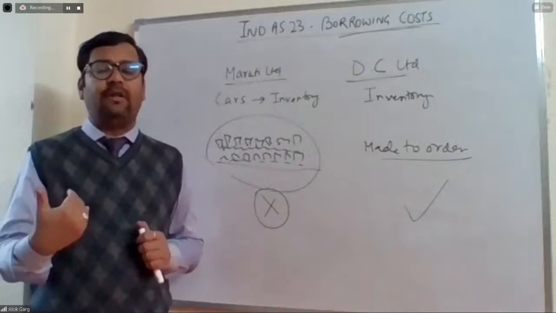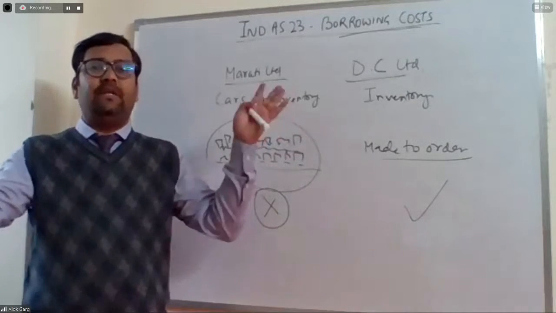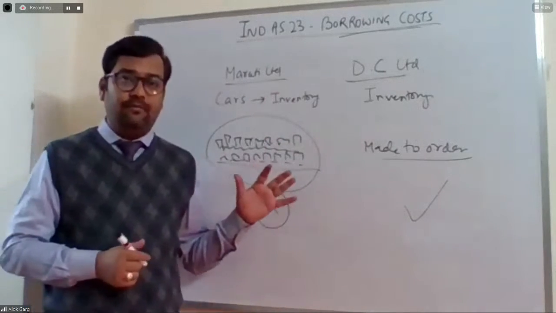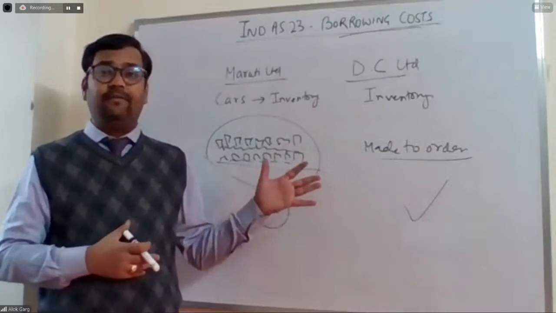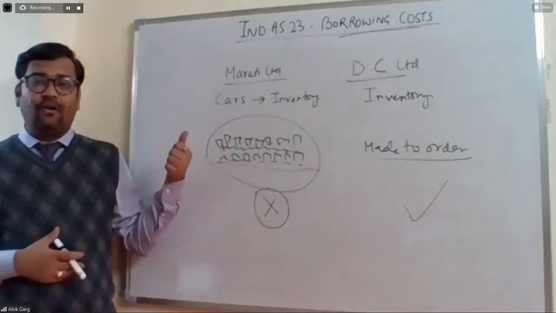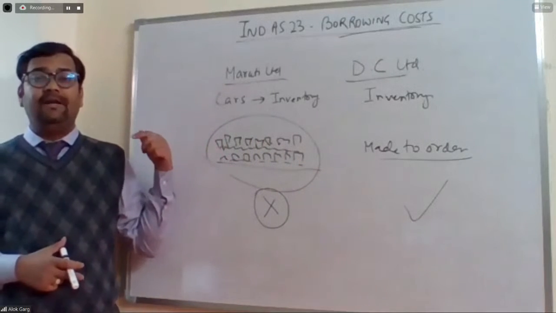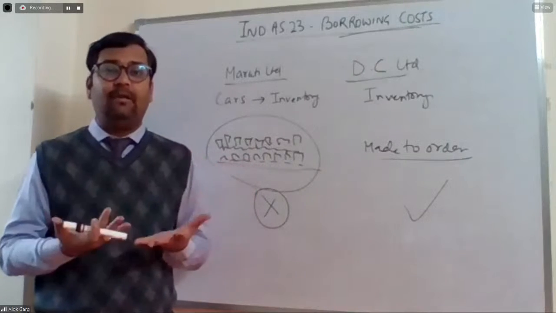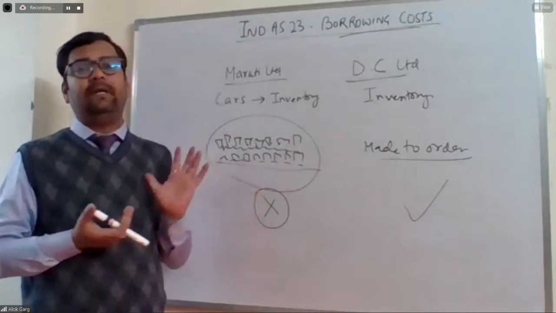It is their business model. And this will take a substantial period of time for getting ready for intended sale. Hence this will not be covered under Ind AS 23, and the interest, like working capital loan, CC limit loan, will not be capitalized.